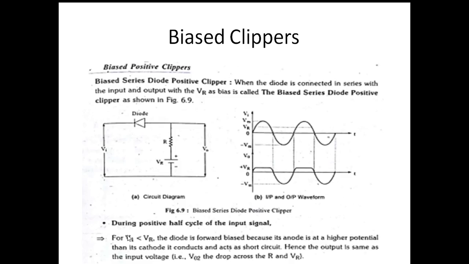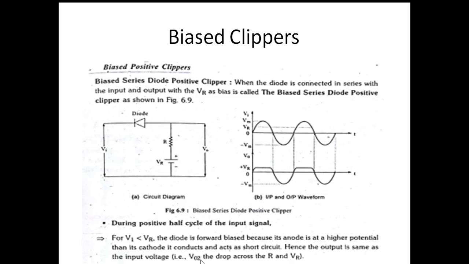If Vin is less than VR, the diode is in forward bias because its anode is at higher potential than its cathode. It conducts and acts as a short circuit. Hence, the output is the same as the input voltage. So up to VR, the signal appears.